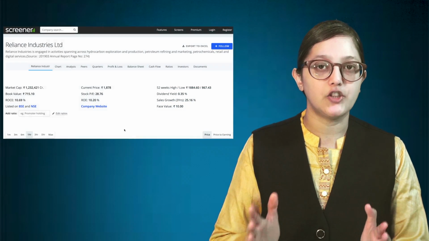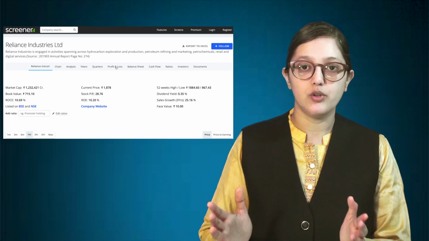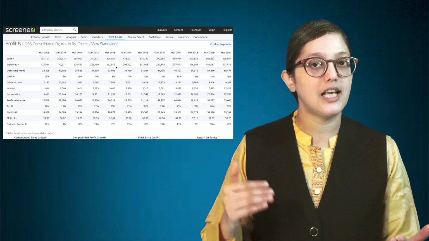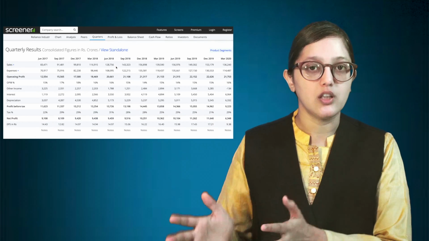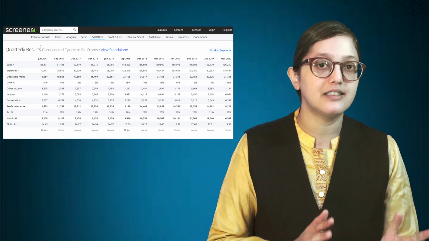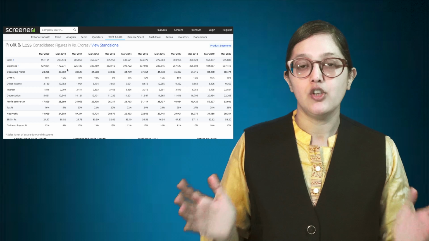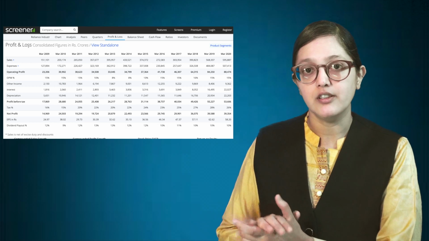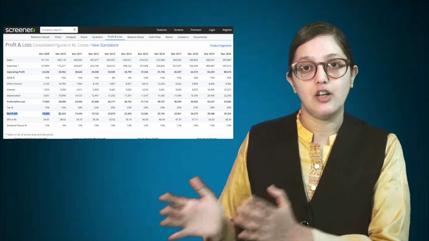You will find net profits in the profit and loss section in the menu bar. Here, if you scroll down, you will find that there are quarterly figures as well as yearly figures. You go to the yearly figures because quarterly figures show you only the latest statistics and you will not get a long-term perspective. In the yearly figures, you will find 10 years of data on net profits.